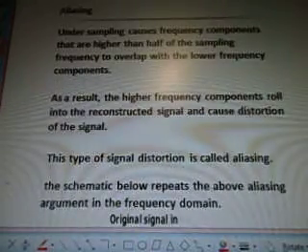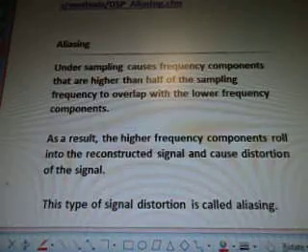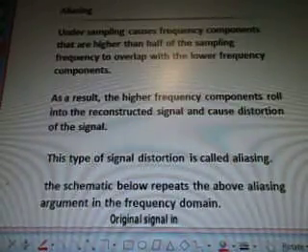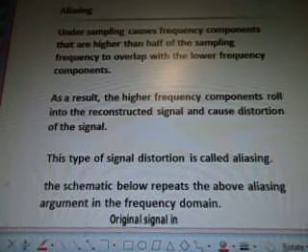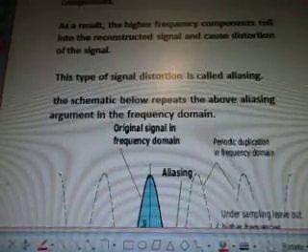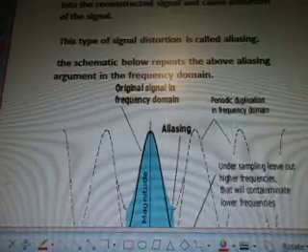Aliasing. Undersampling causes frequency components that are higher than half of the sampling frequency to overlap with the lower frequency component. As a result, the higher frequency components roll into the reconstructed signal and cause distortion of the signal. Oh, that's your problem. It distorts it. Okay. This type of signal distortion is called aliasing. Now it explains itself.